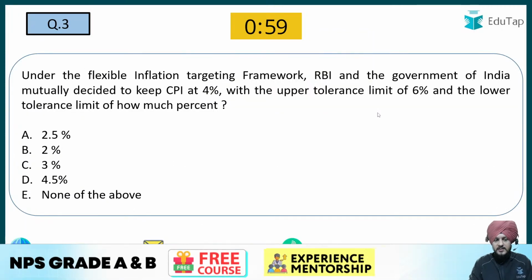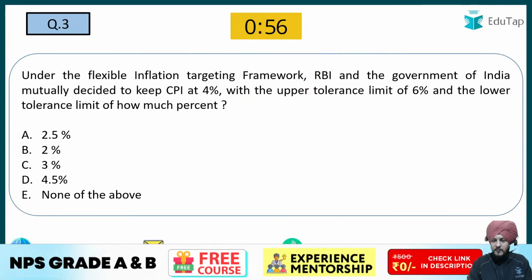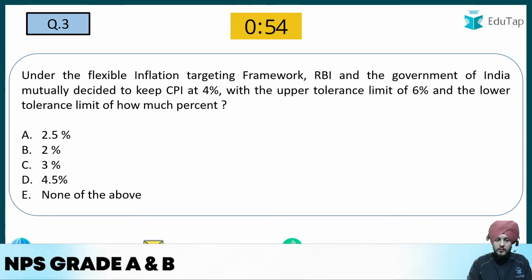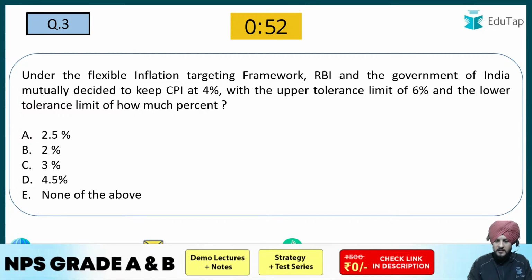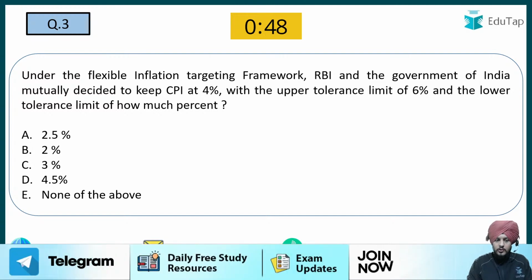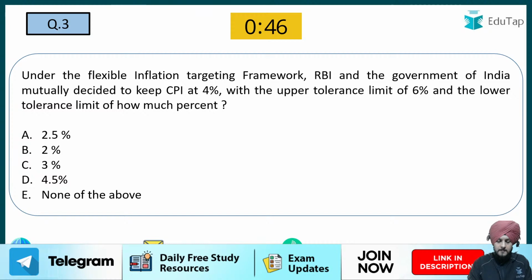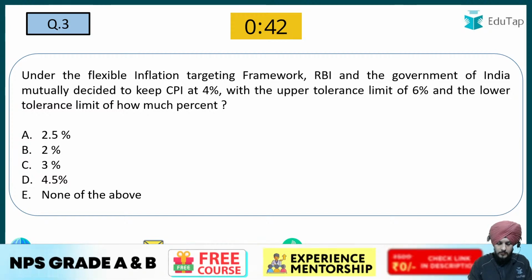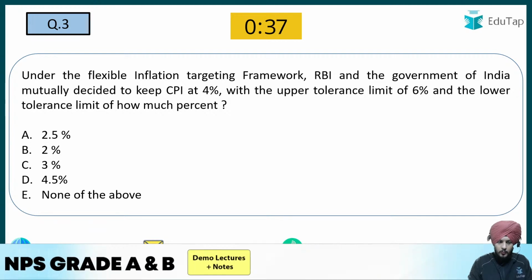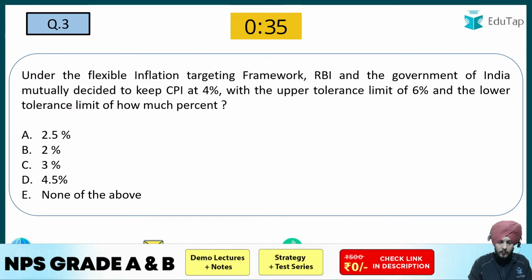Now the next question is: under the flexible inflation targeting framework, RBI and the government of India mutually decide to keep CPI at 4% with the upper tolerance limit of 6% and the lower tolerance limit of how much percent? So mark your answers: 2.5%, 2%, 3%, 4.5%.